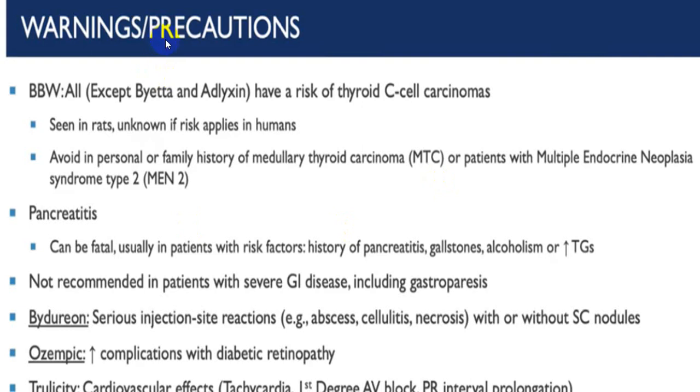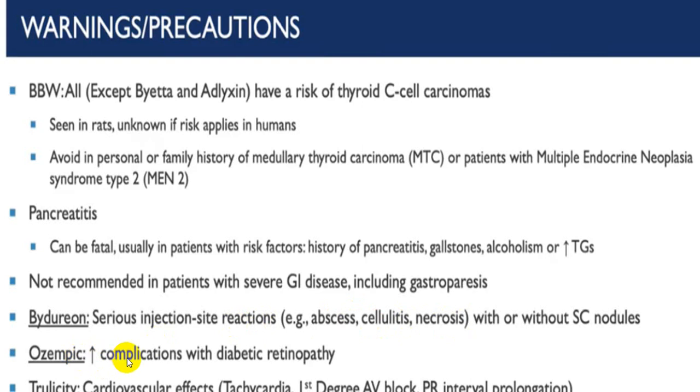So a warning is always given that the person will have a high risk of thyroid C cell carcinoma. So the person who has a strong family history should not be given it. So if in a family there is a history of medullary thyroid carcinoma or multiple endocrine neoplasia, we call MEN2, in those particular groups of people, this is contraindicated. Pancreatitis is also one of the major side effects. So always keep a watch. And we have told you that GI side effects like nausea, vomiting, etc. are also common. At the local site of injection, abscess, cellulitis, necrosis can occur with some of the injections.